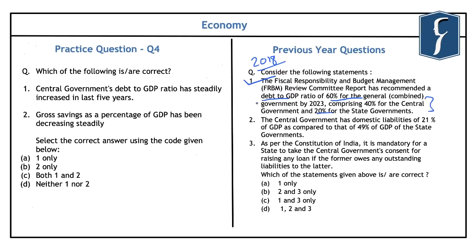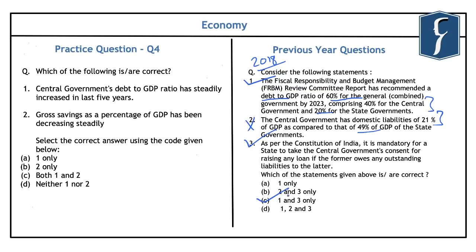Singh Committee. Again, if you look at the second statement, it reads the central government has domestic liabilities of 21% of GDP as compared to that of 49% of GDP of the state governments, which is incorrect because it is the reverse of it, that is 49% of GDP domestic liabilities are with the central government while the liability with the state government is 21% only. And regarding the third statement, it is also correct that as per the Constitution of India, it is mandatory for a state to take the central government's consent for raising any loan if the former owes any outstanding liabilities to the latter. So the correct answer here was C, that is 1 and 3 only.